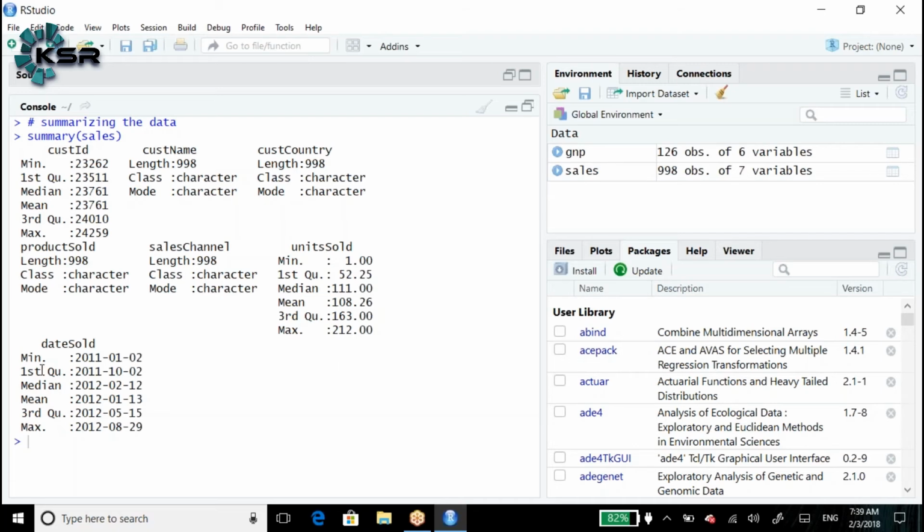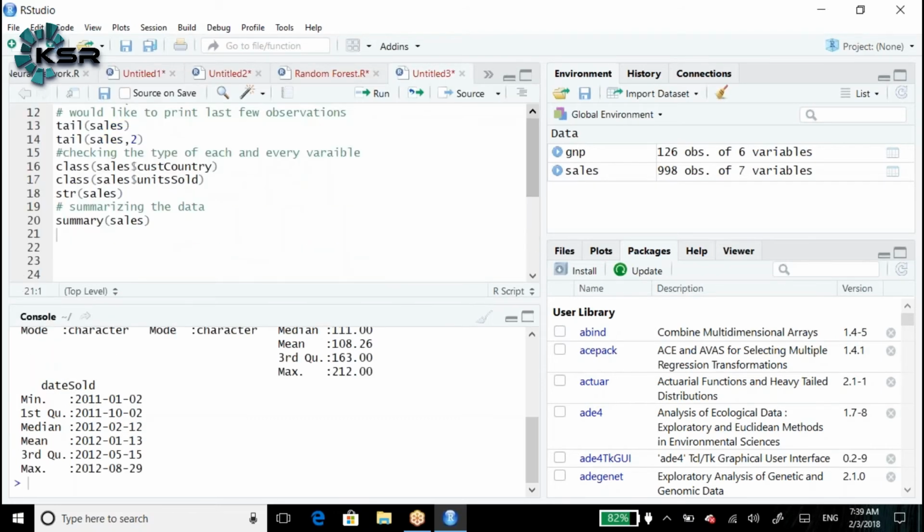As I mentioned, date by default is taken as numeric here. If it were character, it would automatically give us the length and so on. Because it is numeric, it is giving all these statistics. But generally we never calculate the minimum or maximum value for a date. This is the meaning of this output.